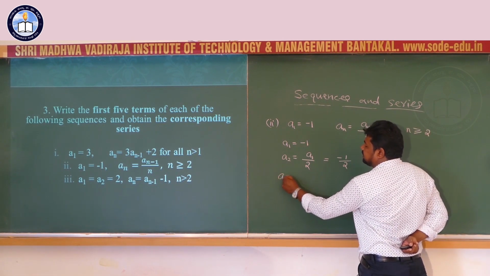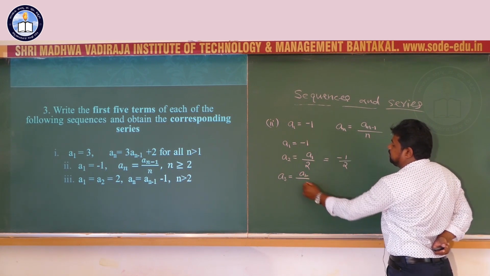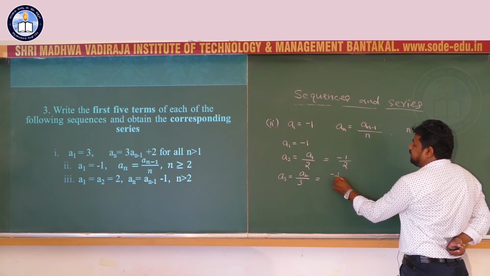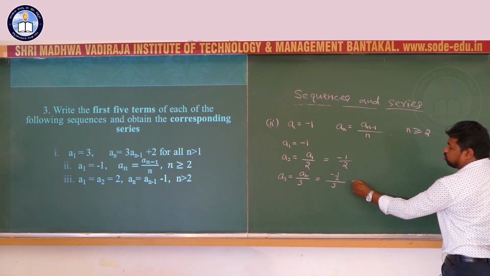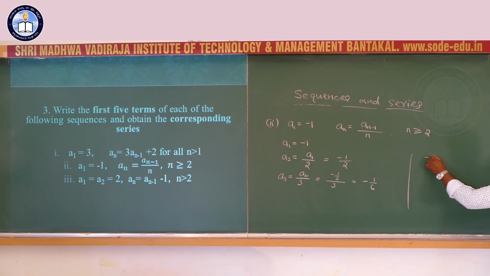Third term a3 equals a2, the second term, divided by 3, that is minus 1 by 2 by 3, which is minus 1 by 6. Minus 1 by 2 by 3, I write 3 as 3 by 1, so minus 1 by 2 into 1 by 3, reciprocal multiplication, minus 1 into 1 is minus 1, 2 into 3 is 6, minus 1 by 6.